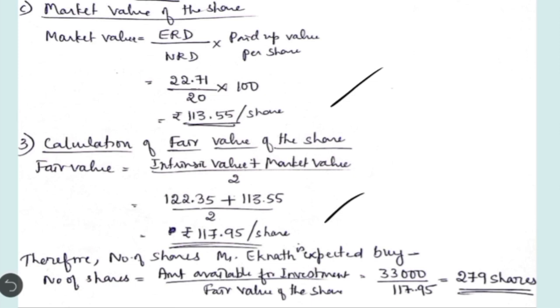And then the main calculation here is, the number of shares Mr. Eknath is expected to buy in that particular company by investing 33,000 rupees is equal to amount available for investment divided by fair value of the shares. 33,000 divided by 117.95 which is equal to 279 shares. Okay. So this is the solution for the second question.